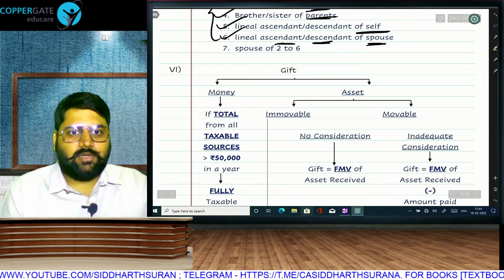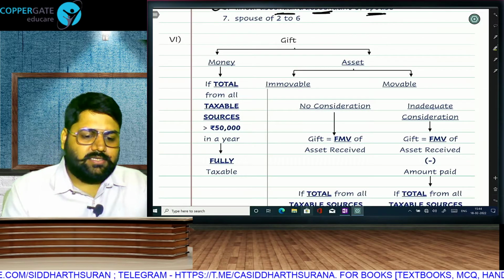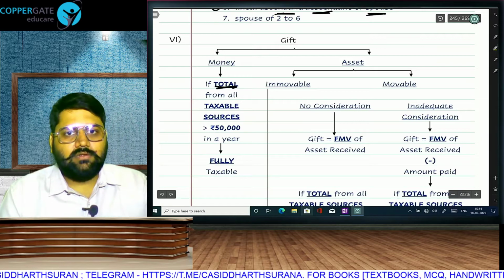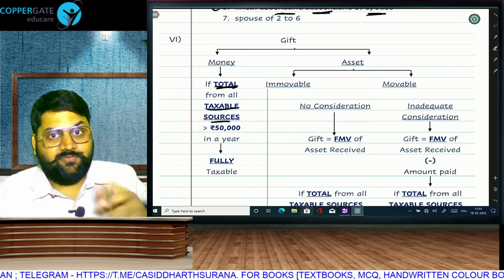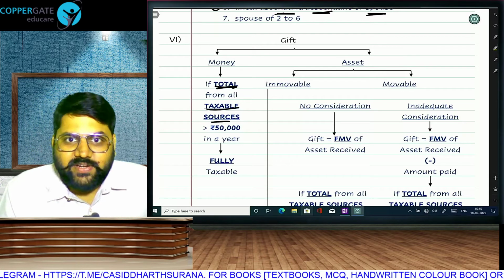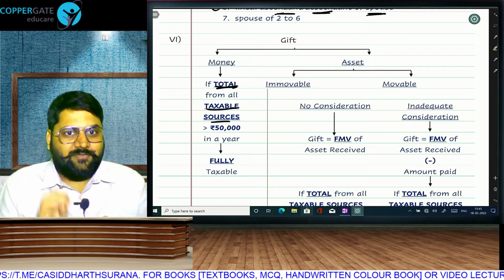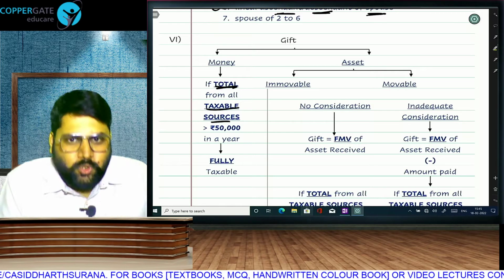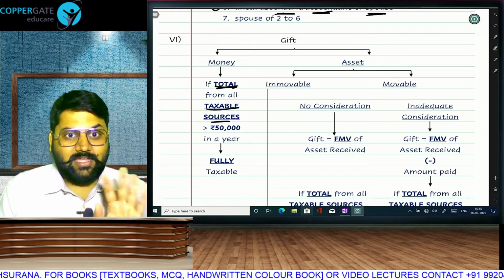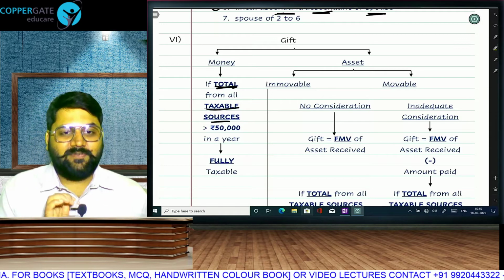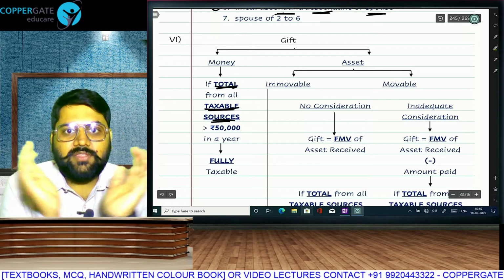And now, what about the taxability chart? If it is a monetary gift, very easy. You just have to take the total from taxable sources. So if it is marriage, relative, all those things, remove, make it 0. So you will be left with taxable. Take the total. You don't get a 50,000 limit per transaction. If one friend gives 40, another gives 40, you have to take the total. If one friend gave on the occasion of marriage and another gave in the general course, then the marriage 40 will become 0. So you first take taxable sources, remove the exempt sources, then take the total.